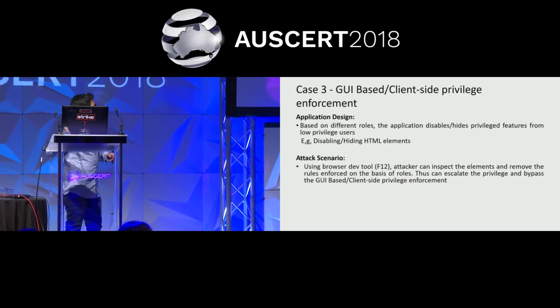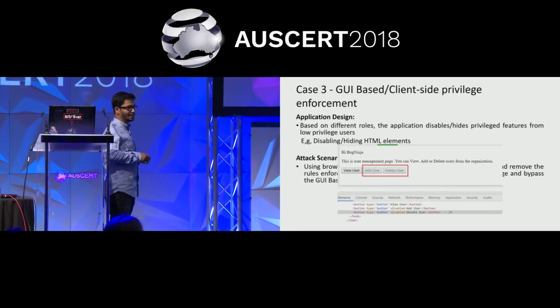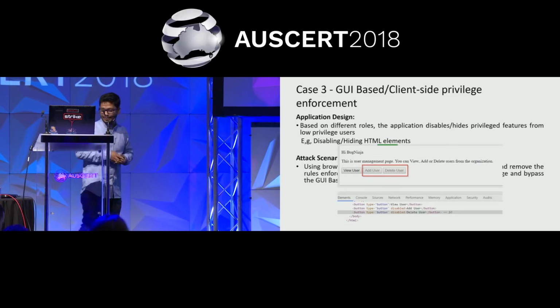Once you open the developer toolbar, you can just remove the disabled attributes from the HTML elements, and these buttons get enabled. Click on that and perform your actions. Again, this is only client-side validation of user roles, so you should never do it like that.